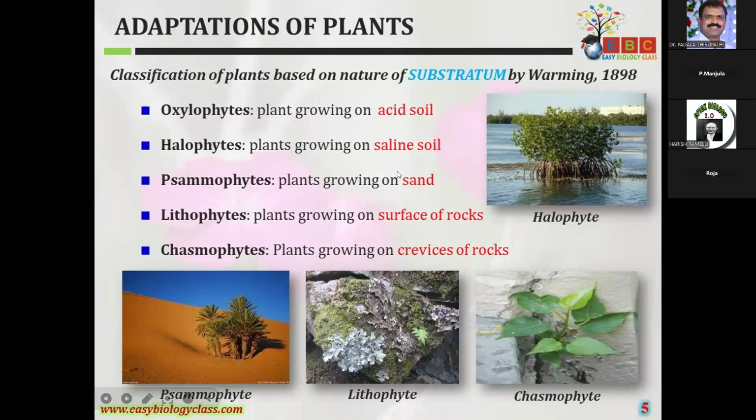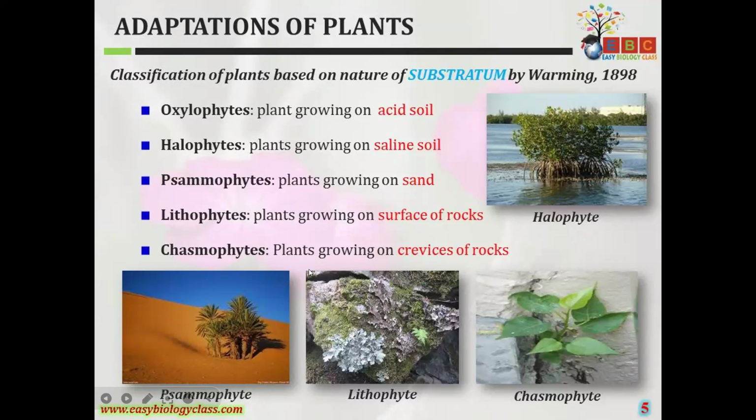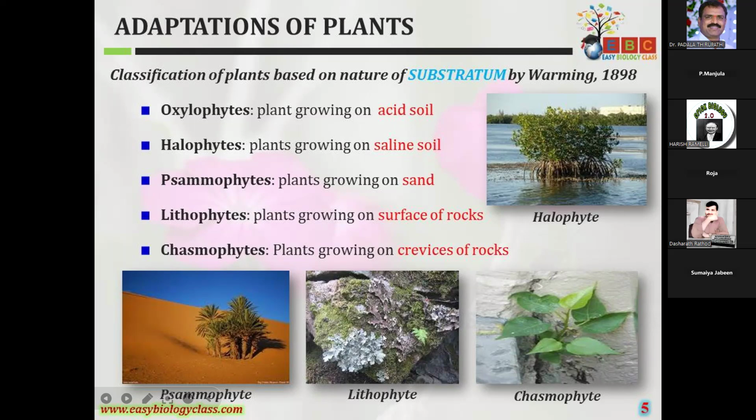When we observe plants, they grow in different areas or different substratums, and based on this they are classified into different terms. Lithophytes are the plants which grow on the surface of rocks. Chasmophytes are the plants which grow in the crevices of rocks. So we can observe the difference: lithophytes grow on the surface of the rocks, whereas chasmophytes grow in the crevices of the rocks.